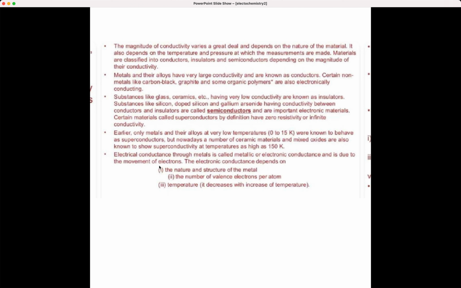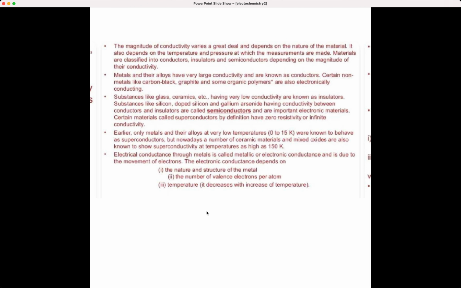Now, electrical conductance through metals, we call it metallic or electronic conductance, and why is it happening? It is happening due to the movement of electrons. So, what factors does electronic conductance depend on? Mainly 3 factors. First, the nature and structure of the metal. Then secondly, the number of valence electrons. You know what is meant by valence electrons? That is the number of electrons in the outermost orbit of an atom. So if the number of valence electrons is 1, 2 or 3, then it is a metal. Metals, as you know, are good conductors. Then temperature, normally conductance decreases with increase in temperature.